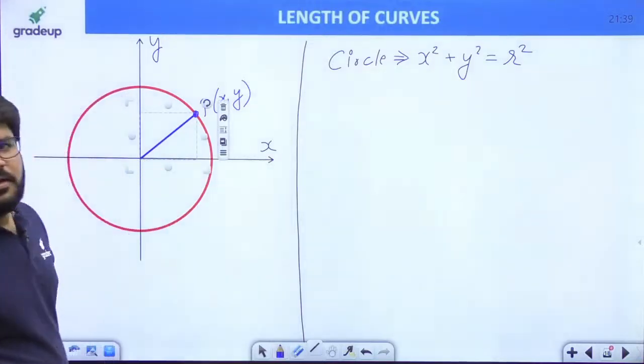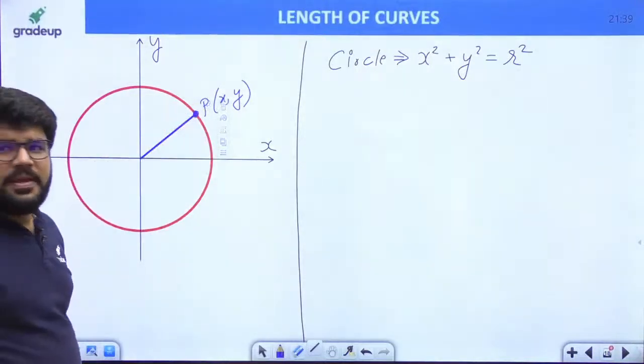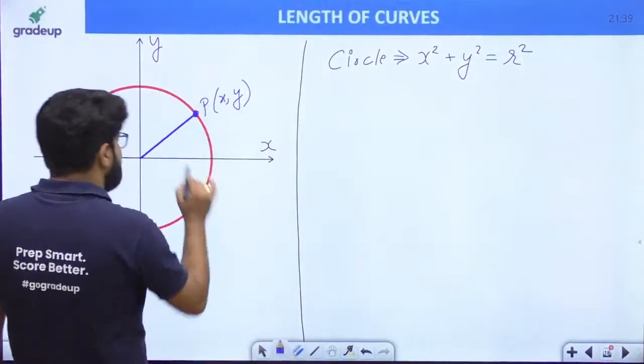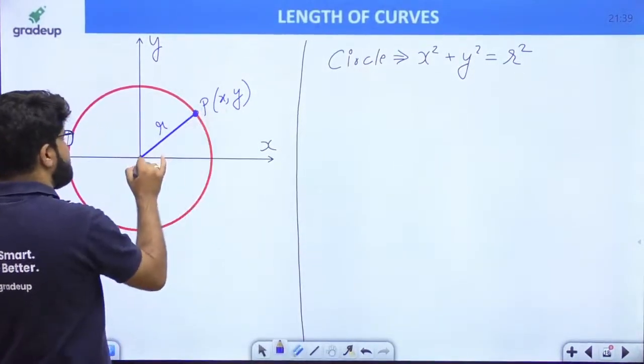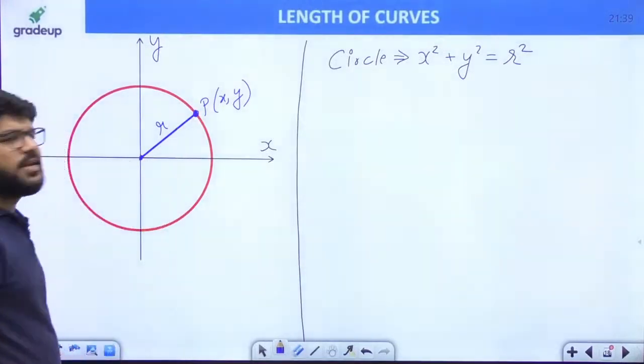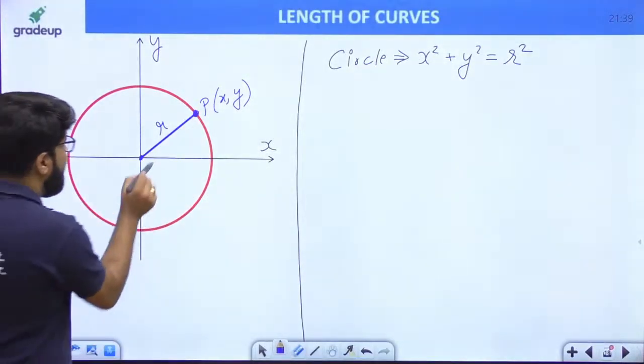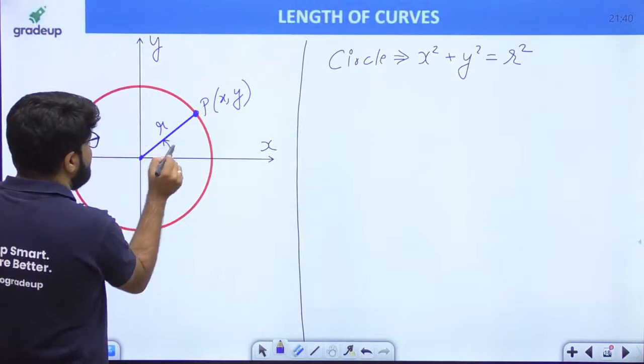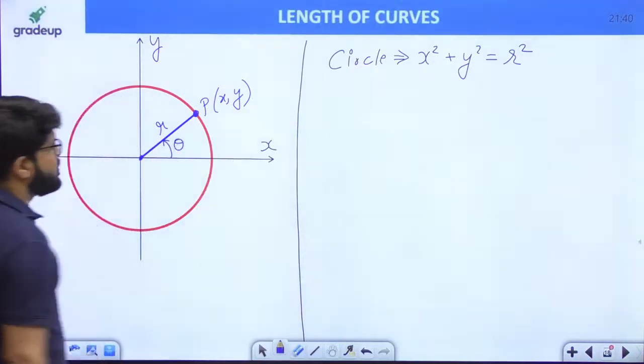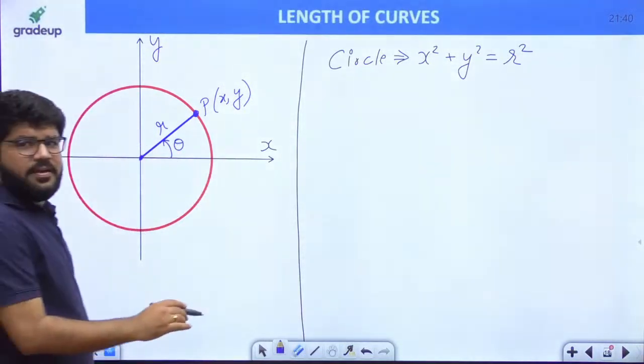Okay. Let's take any point P (x, y), and suppose this is the radius, the distance from the center to the point on the circumference. Suppose this line makes an angle theta with respect to the x-axis.